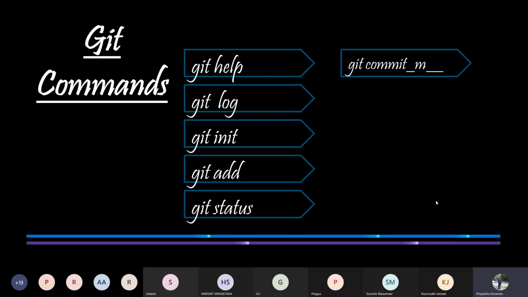Now the git commit command. After making the changes, it's time to save the changes. And in order to save the necessary files, the git commit command is used, which is like finally telling Git that some changes have been made, so that it is now the responsibility of Git to store the previous versions.